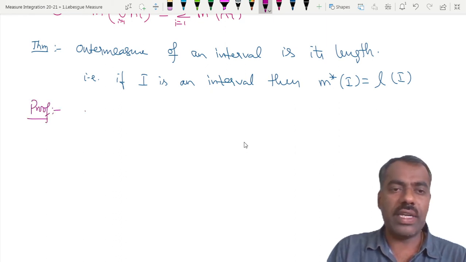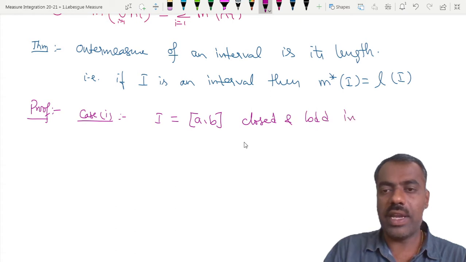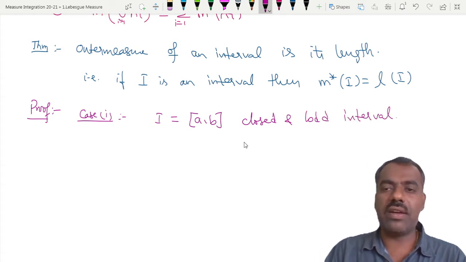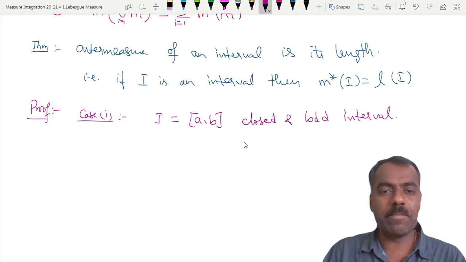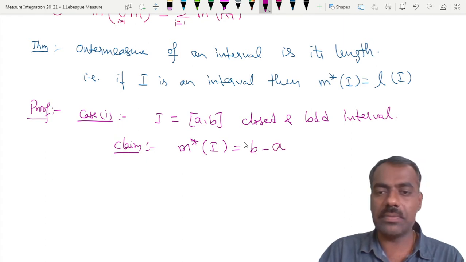First we prove case 1. We will take I to be a closed and bounded interval, a comma b. For this, we will show that m star of I is the length of I. What is the length of I for this?